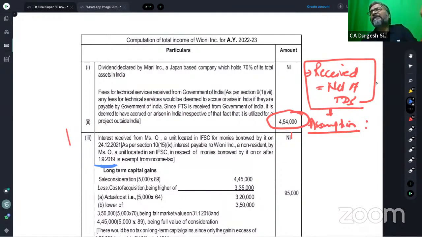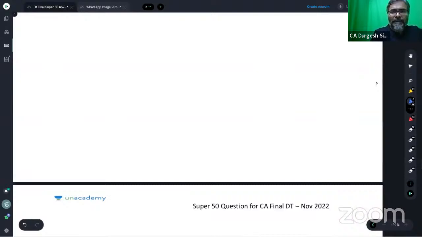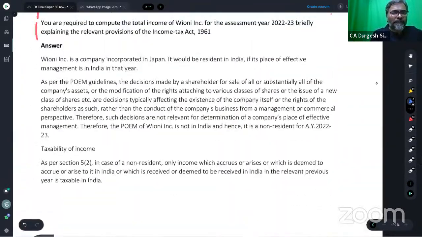So please make a note in your examination answer, and the note has to be that the word used is received, and therefore we are assuming that it is net of TDS. I hope that every one of you is now 200% clear about this.